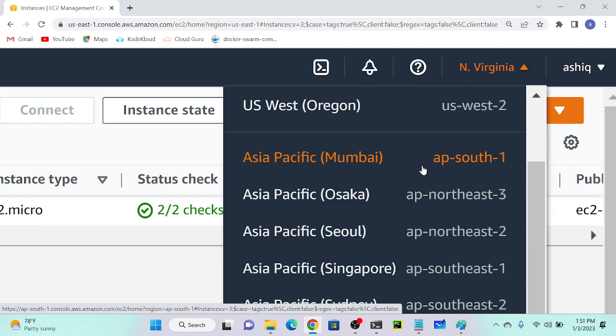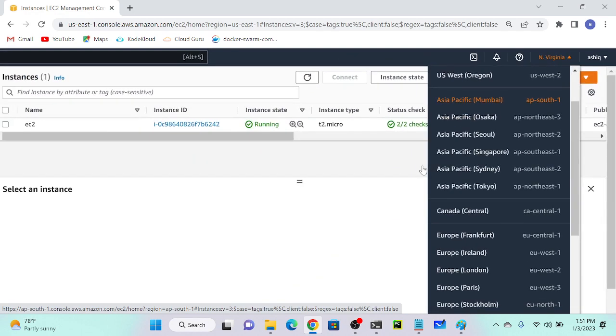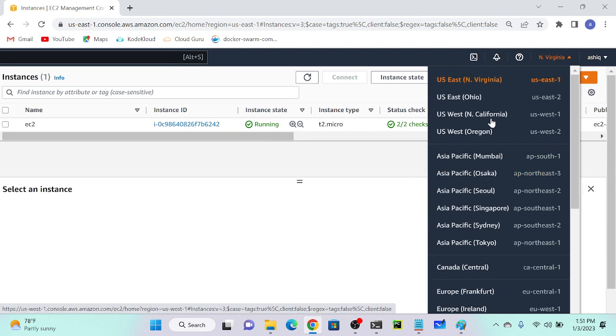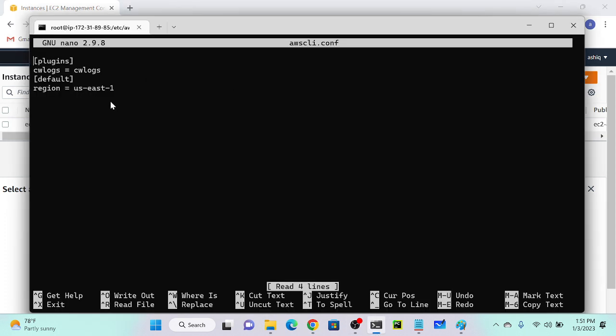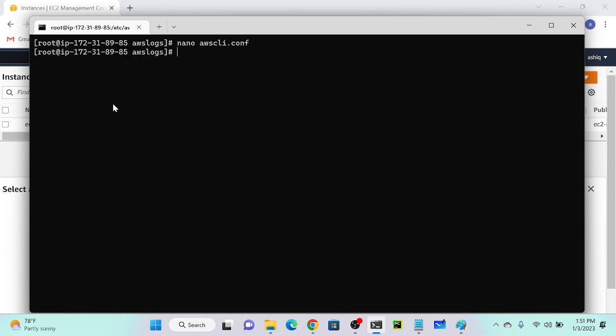So you have to select the appropriate region. I'll do one thing. You can see that I already created my virtual machine in the Northern Virginia region, so I no need to select any region over here. So I will exit from the session, then go to nano and open another file. Please note it down. Next file, nano awslogs.conf. We have to open this file, awslogs.conf.